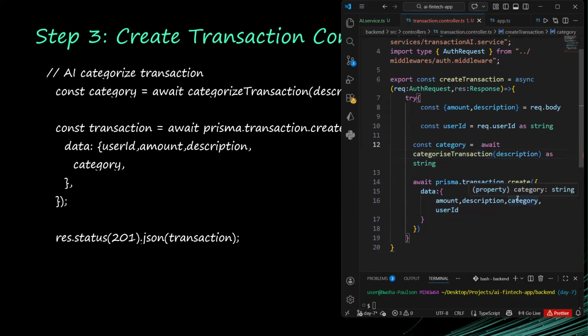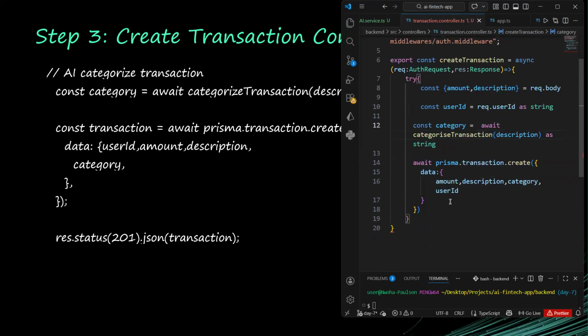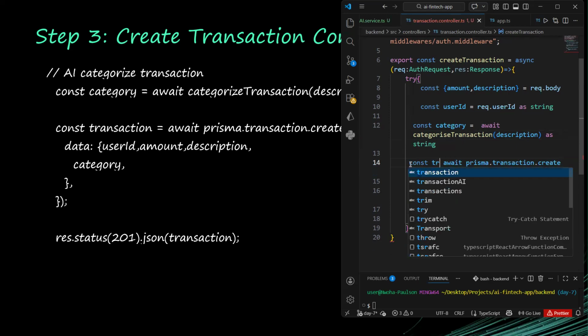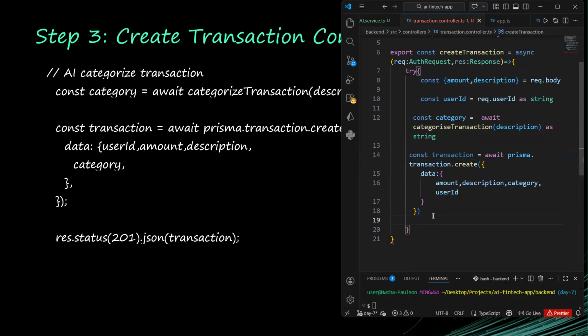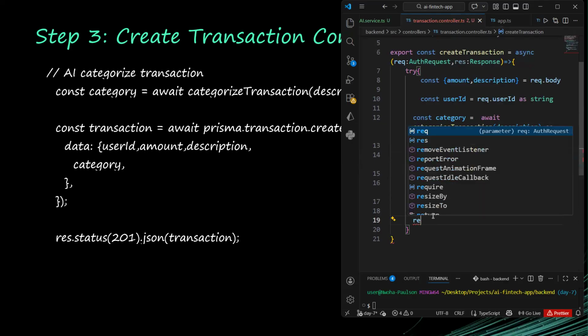See, this is the beauty of TypeScript. It was flagging some things as errors, but if it was pure JavaScript, it would not flag them, and you would find yourself in deep trouble when you start running your code. That would be disastrous. Once we have created the transaction, we want to store it in another variable called transaction. Is everything okay? Yeah, the catch block is coming later. So once everything is okay, I will now say res.status.